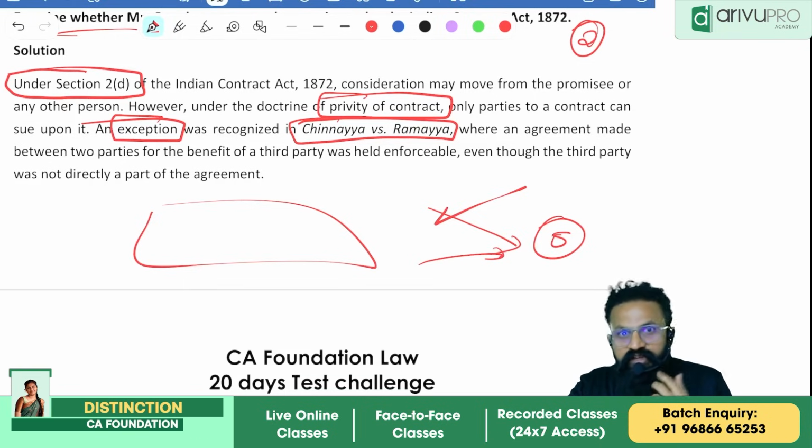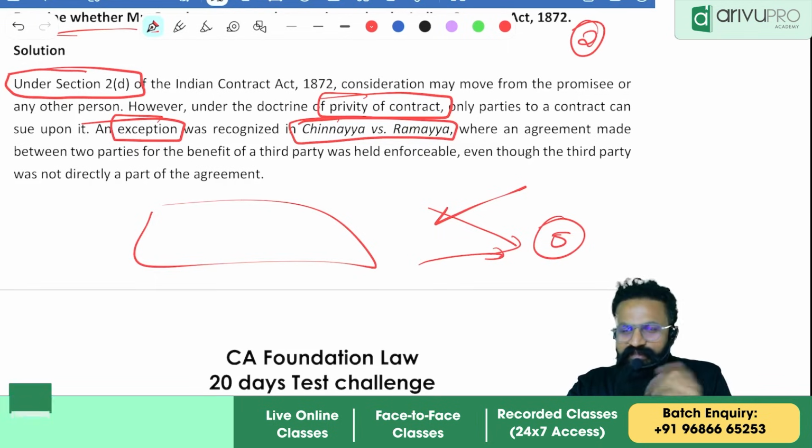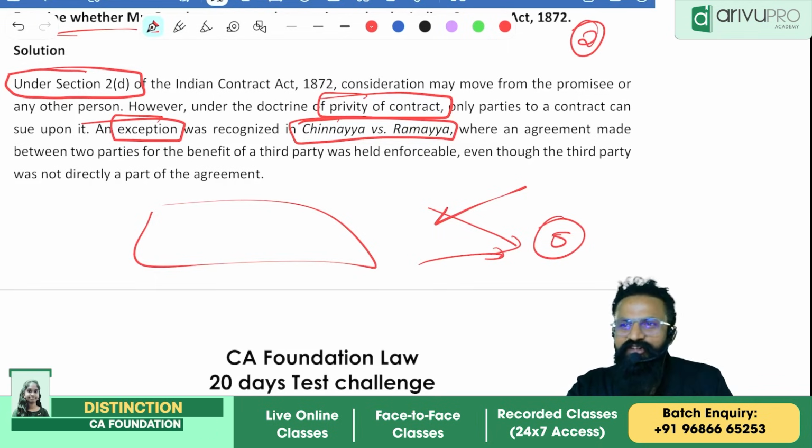Because if you think logically, if you just write privity of contract and leave it, that means you are telling that the third party cannot sue. It becomes the opposite. So you should write the exception. If not, the answer itself is wrong.